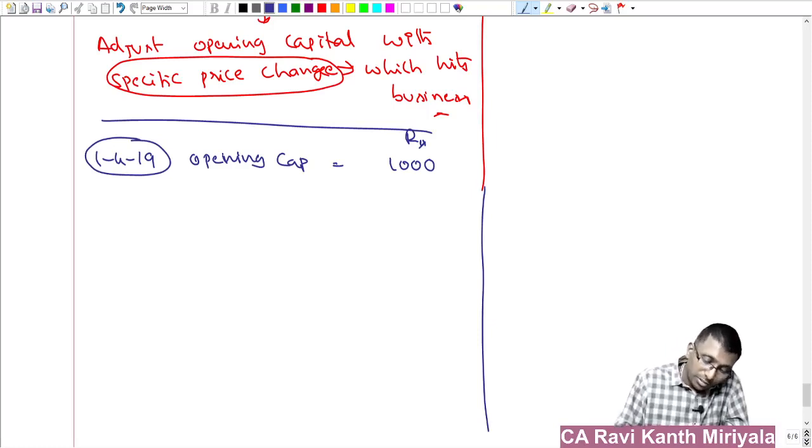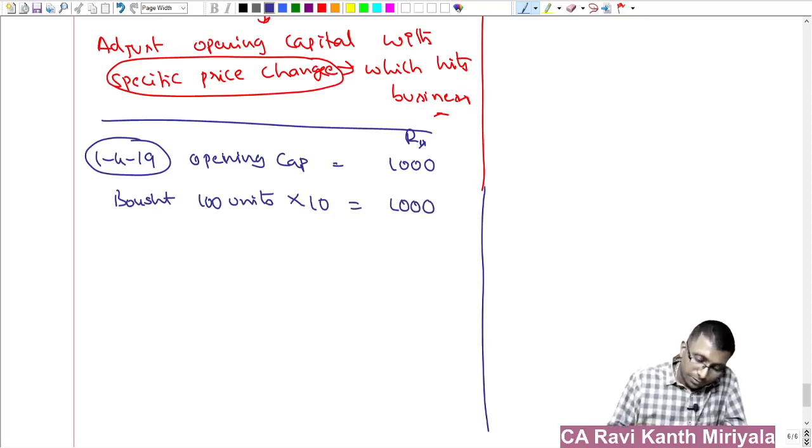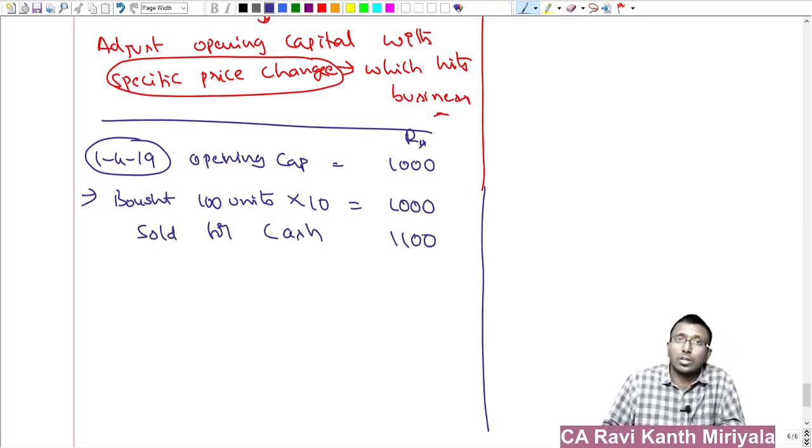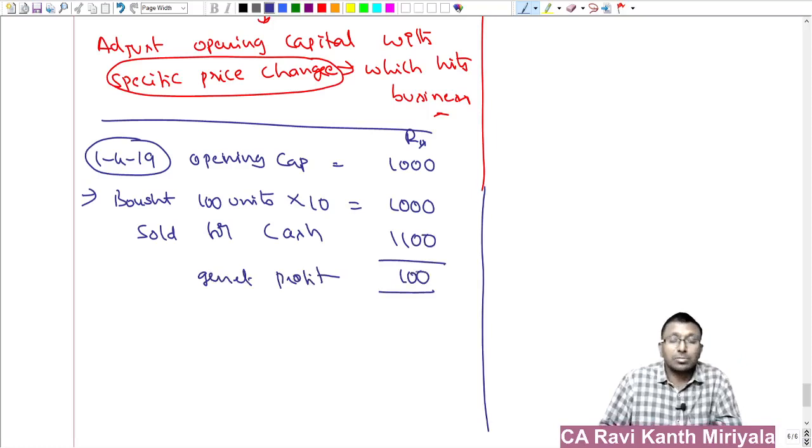Okay, what did we do? We bought 100 units of some material. Assume you are in the trading business, at the rate of 10. So we got inventory of 1000. Perfect. Then you sold for cash, using the full amount, at the rate of 11. So 1100 rupees you realized. What is the general profit? This is very simple. General profit for us is 100 rupees.